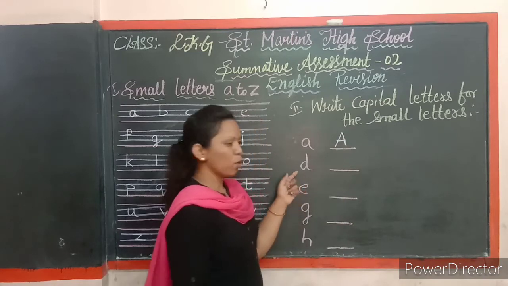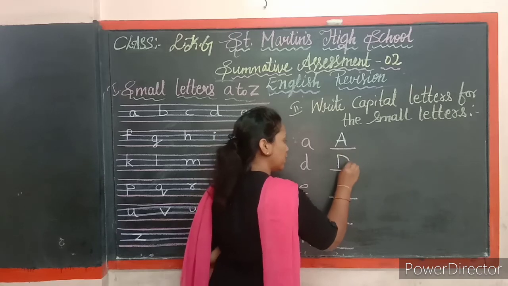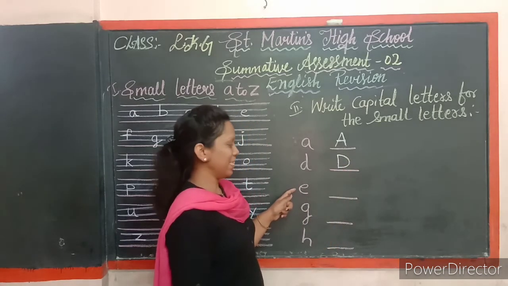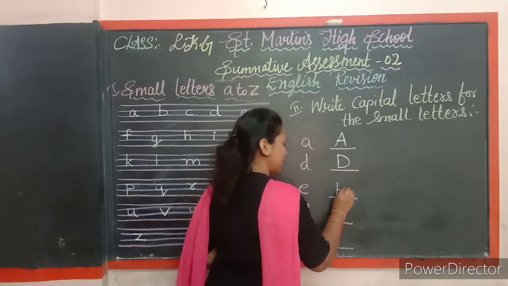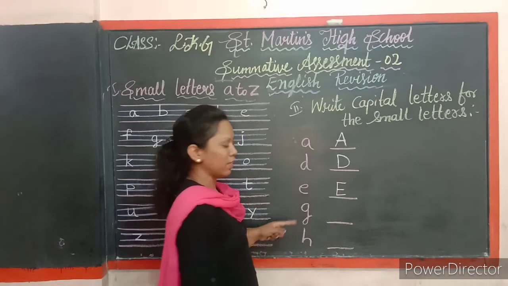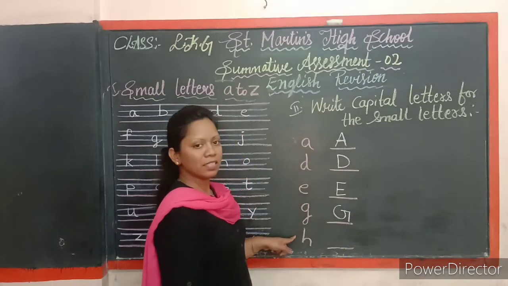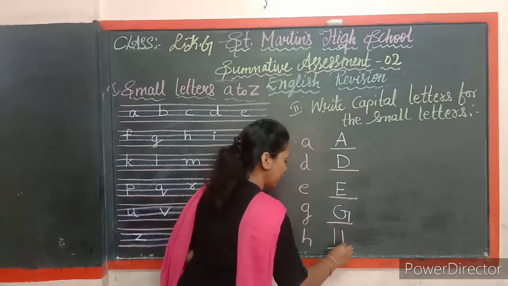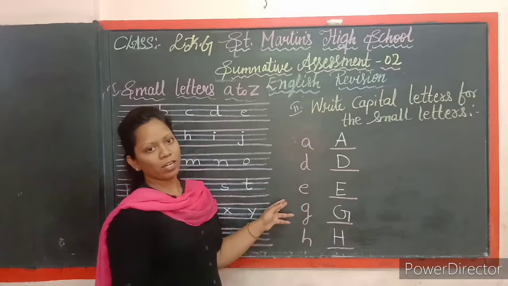And you can see small letter d. Write capital letter D, that is big letter D. Small letter e, yes. So you have to write capital letter E, like this. And next letter is small letter g, right? Capital letter G. And next letter is small letter h. So you have to write capital letter H. In this way, you have to write capital letters for the small letters.